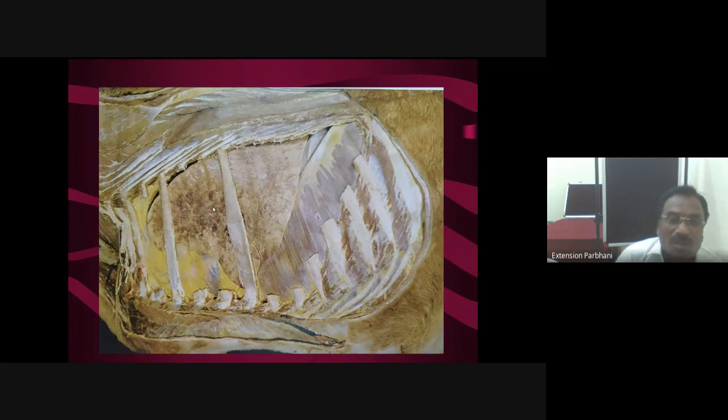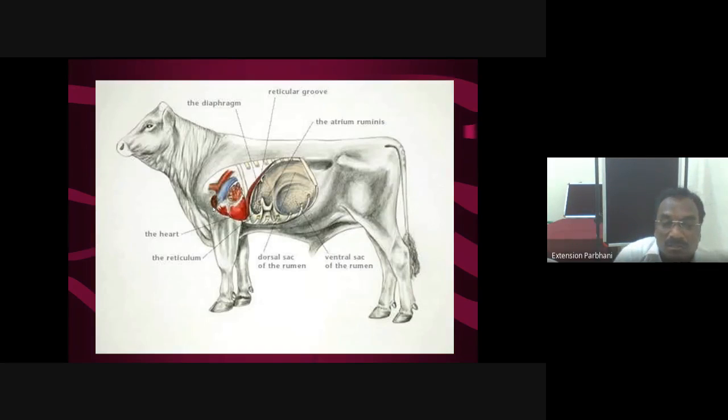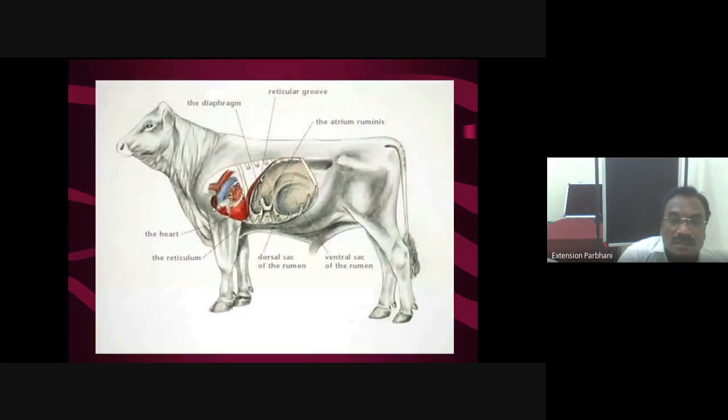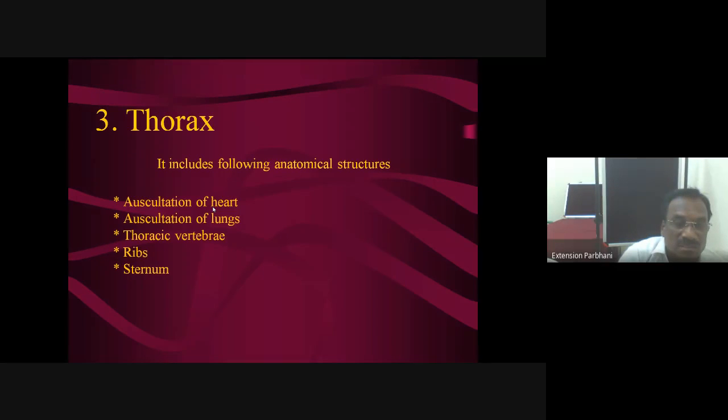If lung sounds are normal, just compare with normal lung sounds, and if they are more or less than normal, that indicates the animal is having some respiratory problem. Okay, this is all about auscultation of lung and heart. Then next, thorax: thoracic vertebrae, ribs, sternum. These are bones forming the boundaries of the thoracic cavity.